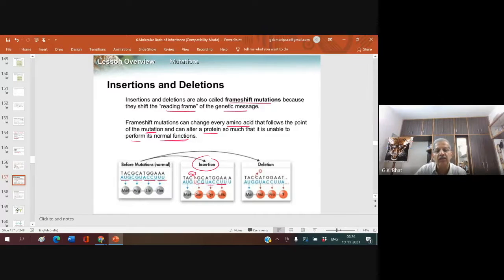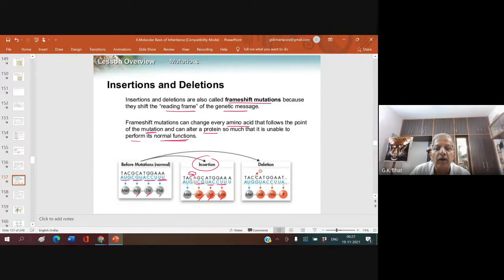Insertion changes the base sequence there. When it was AUG, CGU, ACC, UUU, the amino acids pooled were arginine, threonine, phenylalanine. Now you see, after that, because of the insertion of a nitrogen base, the amino acids are now serine, tyrosine, leucine.